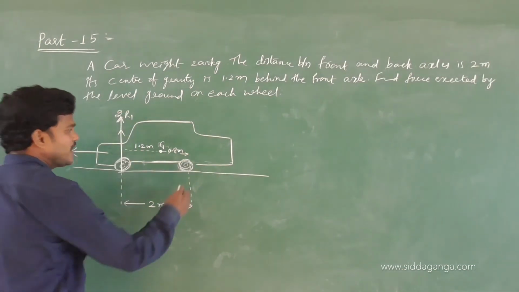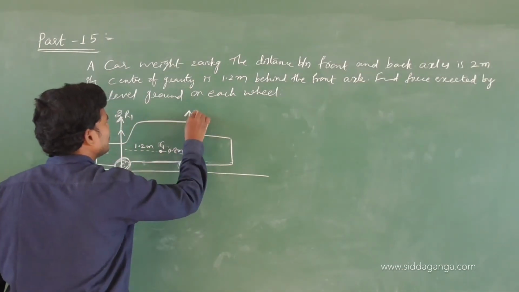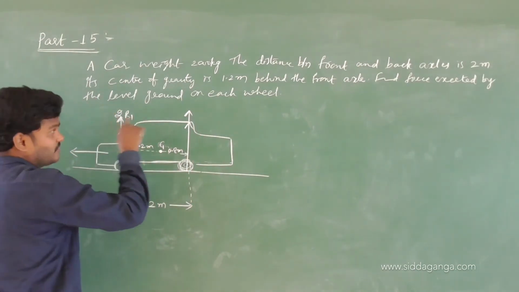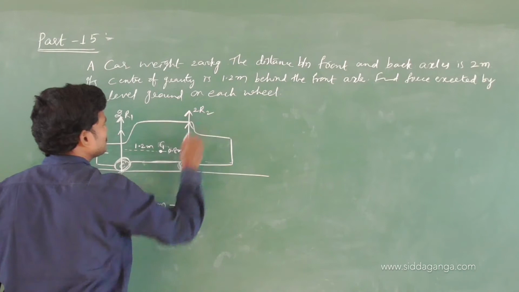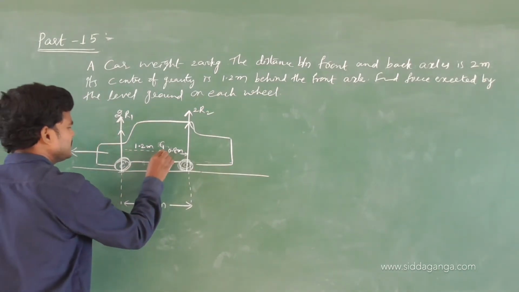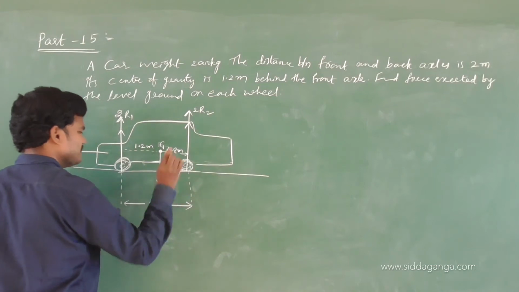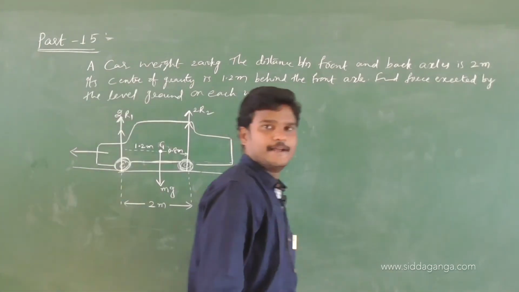Got it? At the back also there are 2 wheels. One is for the first side wheel, the other one is for the other side wheel. 2 times R2. And this is the gravity. Weight of the body acts downwards. Okay, this is the diagram.